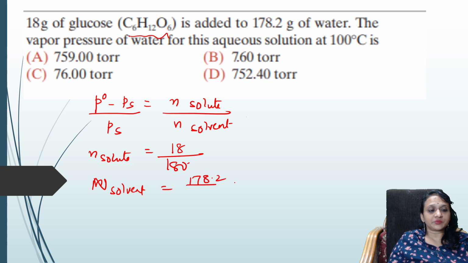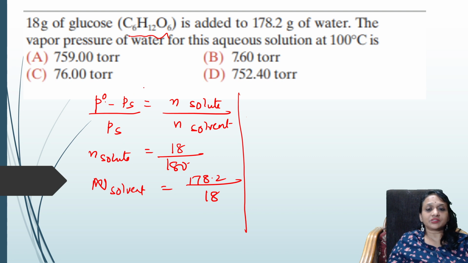178.2 grams divided by the molecular weight of water, 18. Okay, right, I have this basic data. Fine, now let us substitute these values here, students. How much is P naught S? It is 760, correct? Because 760 mm atmospheric pressure is what they have given.